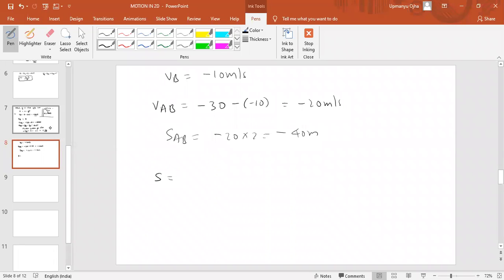Displacement would be equal to ut. ut means minus 20 into 1. I think the answer is 60 meter or what? Or 40 meter? 40 meter is the initial position, the initial separation between A and B.